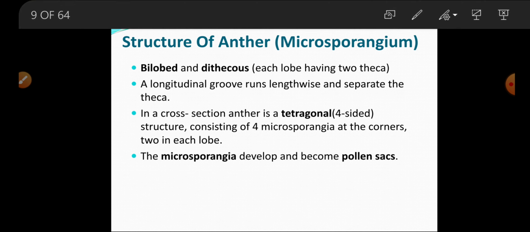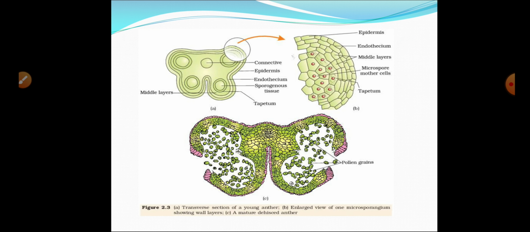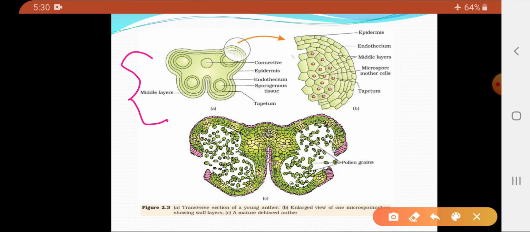So here you can see that it is circular in outline. In this diagram, you can see how many layers are there? Four layers. Which are those layers? Outer one is epidermis, inner to epidermis is endothecium, then there is the middle layer, and the innermost layer of the anther, it is called as the tapetum.